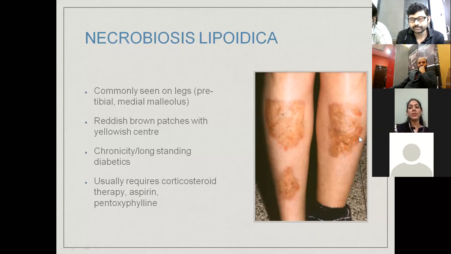People usually mistake it for ringworm infection. Those are two entirely different conditions, and one must be able to distinguish between them, because the treatment, the prognosis and the natural course of the two conditions are entirely different.